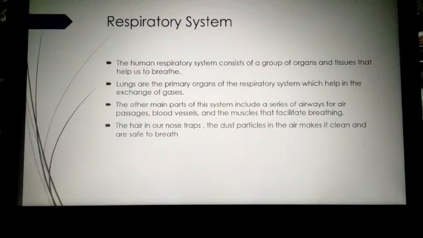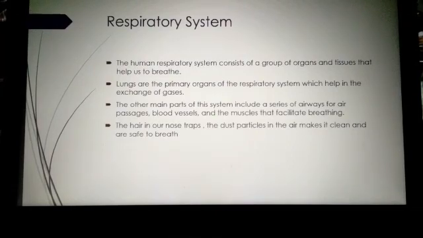In the lungs, the oxygen is absorbed by the blood. We breathe out carbon dioxide. The lungs contract and push the air up the windpipe and out through the nose. So, we breathe in oxygen and breathe out carbon dioxide.